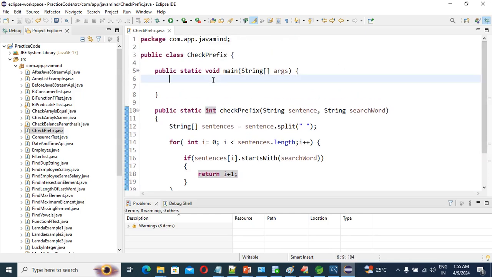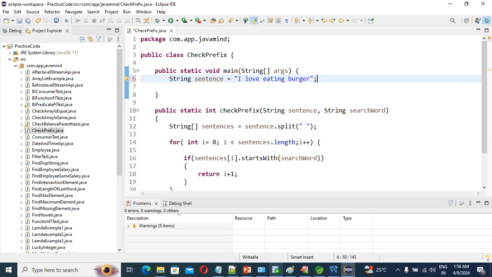So how are we going to call this method? Our input should be there. So a String sentence equals to "I love eating burger". So we already have this example.